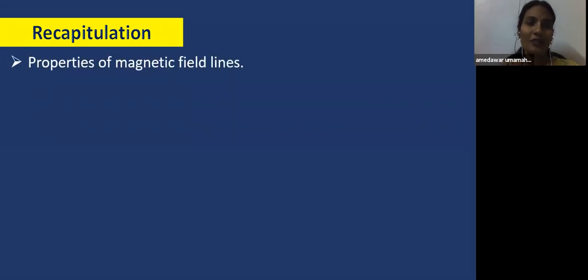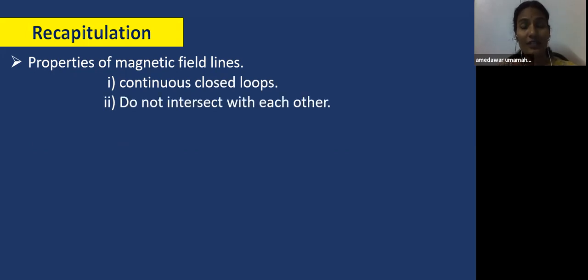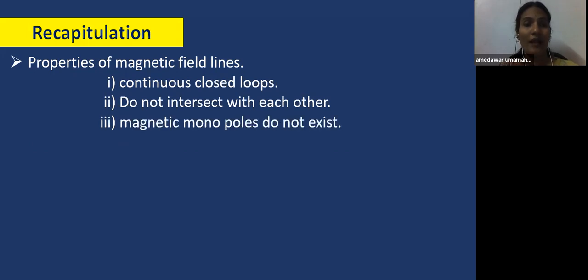Properties of magnetic field lines: how the magnetic field lines are around a magnet, and also the properties of magnetic field lines. The magnetic field lines are continuous closed loops. They do not intersect with each other. Magnetic monopoles do not exist, which means a magnet always exists as a dipole, that is, north pole and south pole. If you try to cut the magnet, again two poles are formed.